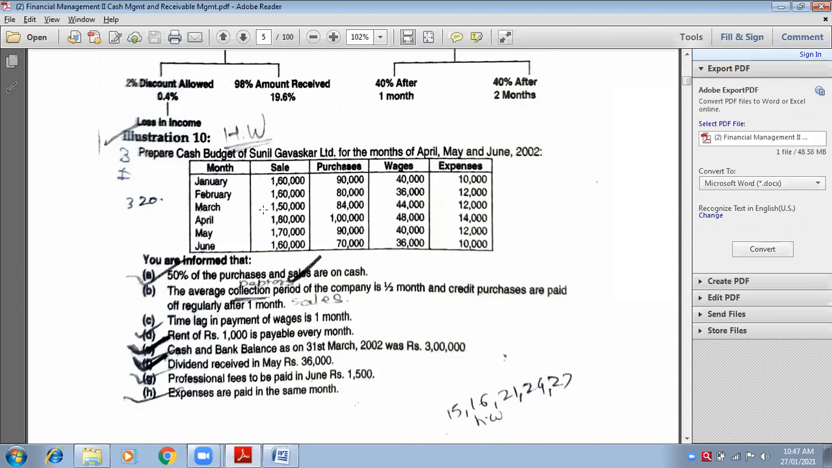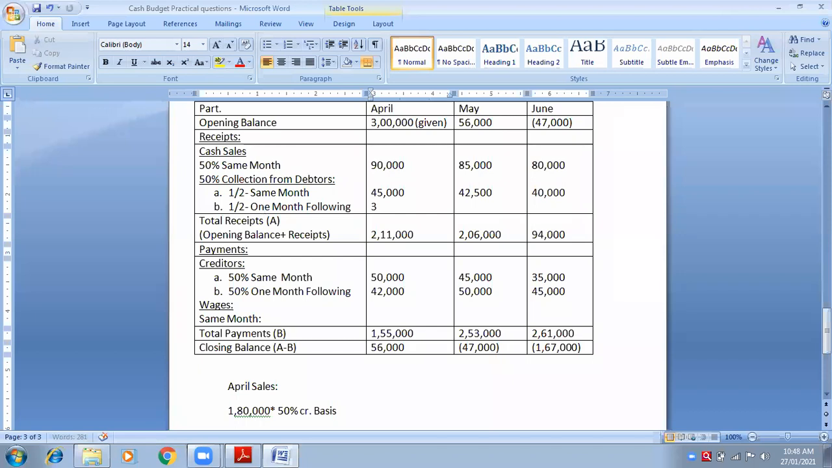1,50,000. Now 1,50,000 into 50 percentage. First you have to take 50 percentage. So how much is 50 percentage? 75,000. That 75,000 will again be divided by 2. Half means divide by 2. So how much is divide by 2? 37,500. So here you will write 37,500. Very good.